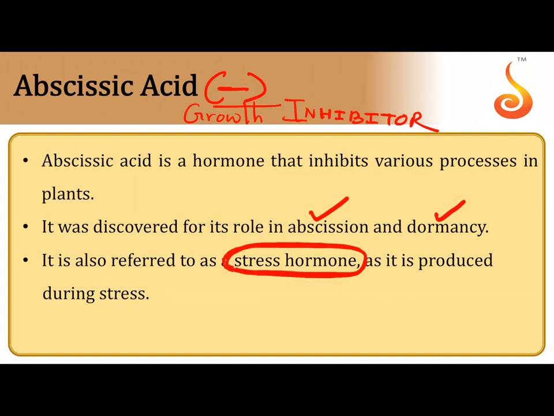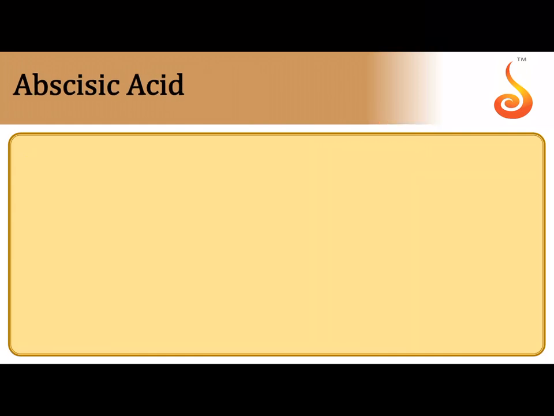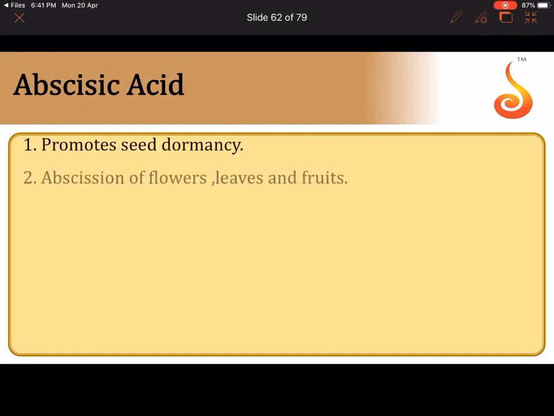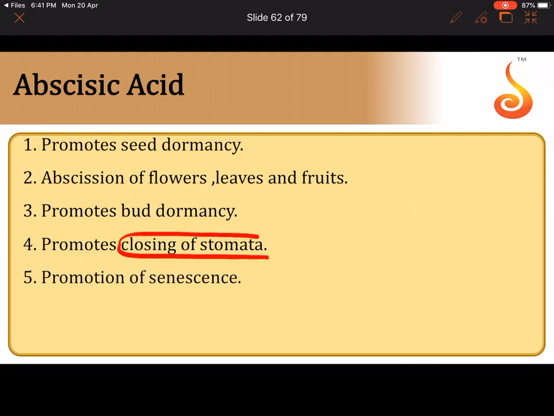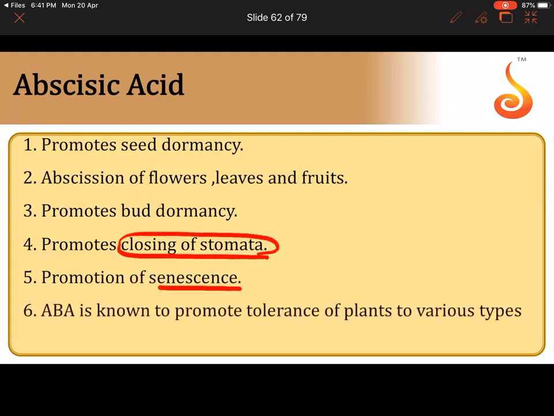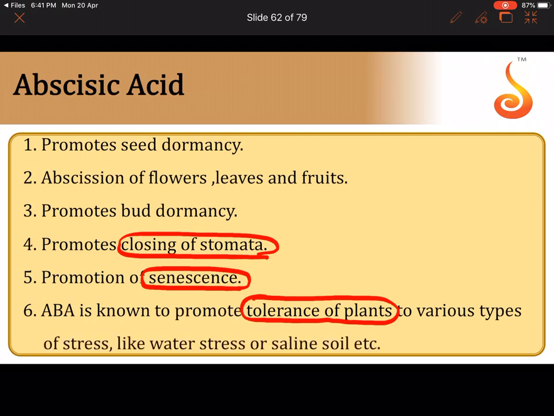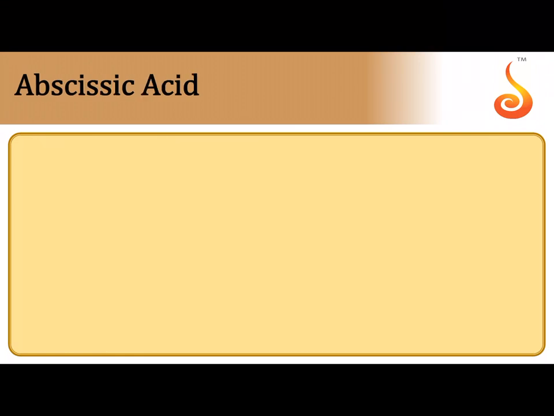So as a result, it will help the seeds to overcome this tough condition, that is the stress condition, and therefore abscisic acid is called a stress hormone. It promotes seed dormancy, abscission, promotes bud dormancy, closure of stomata, very important point, closure of stomata. It also enhances the process of aging, and it is also known to promote tolerance of plants. It can help the plants develop a stress tolerance and overcome stressful conditions, like water stress and saline soil, if the soil has a lot of salt and if there is no water available temporarily and such. Okay.